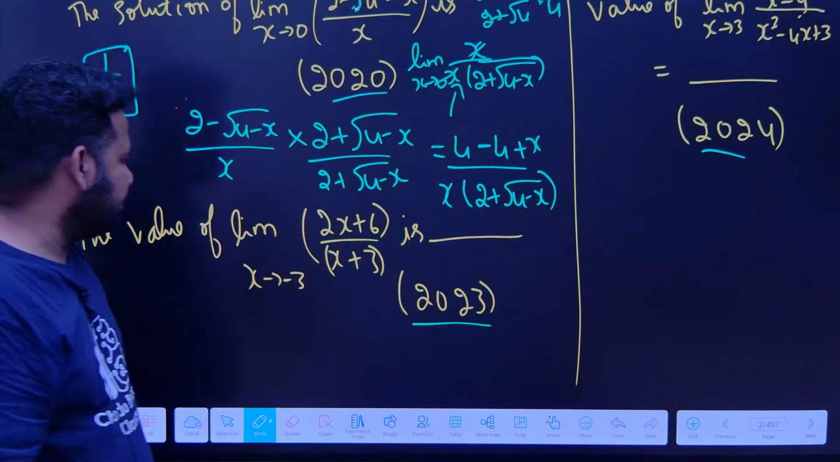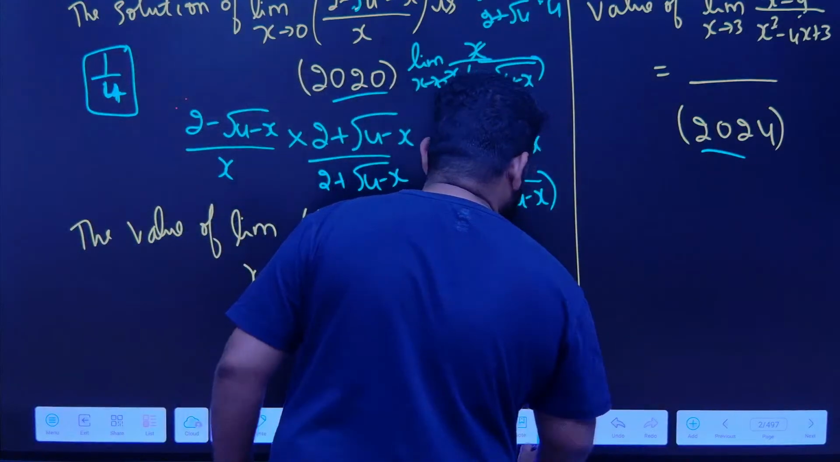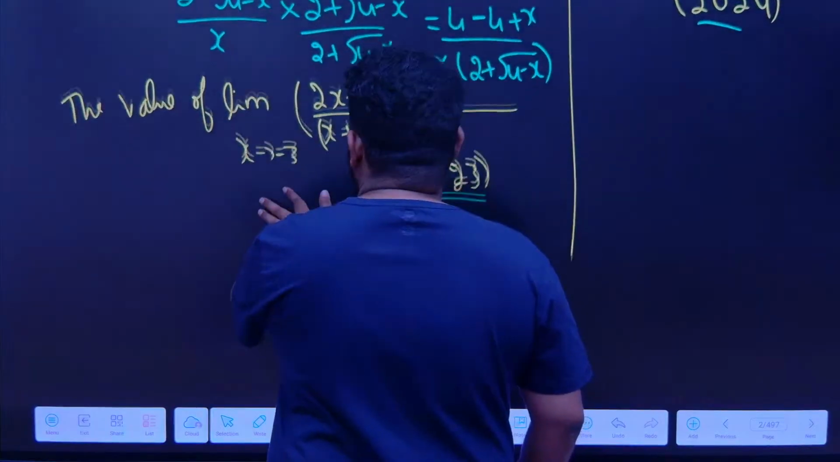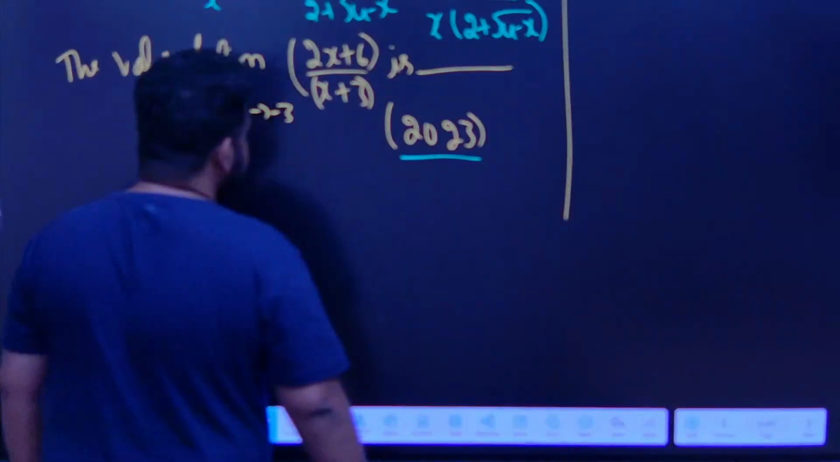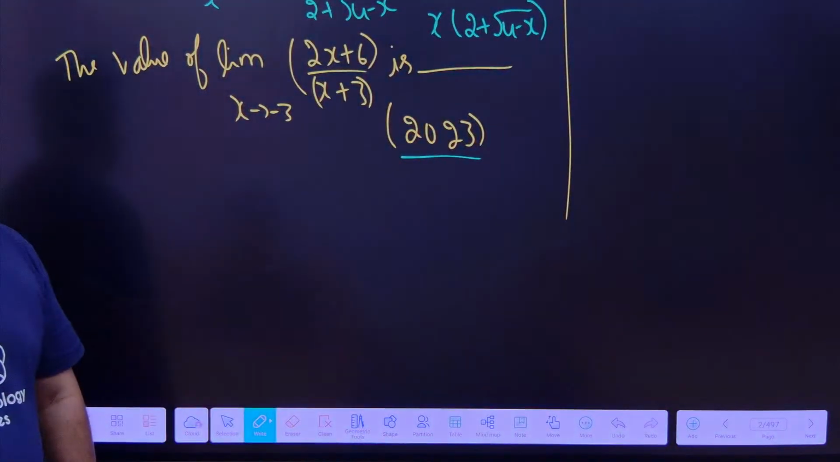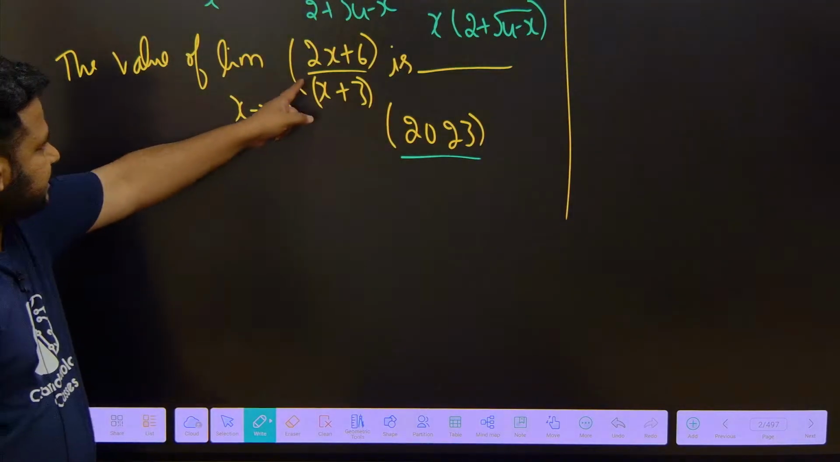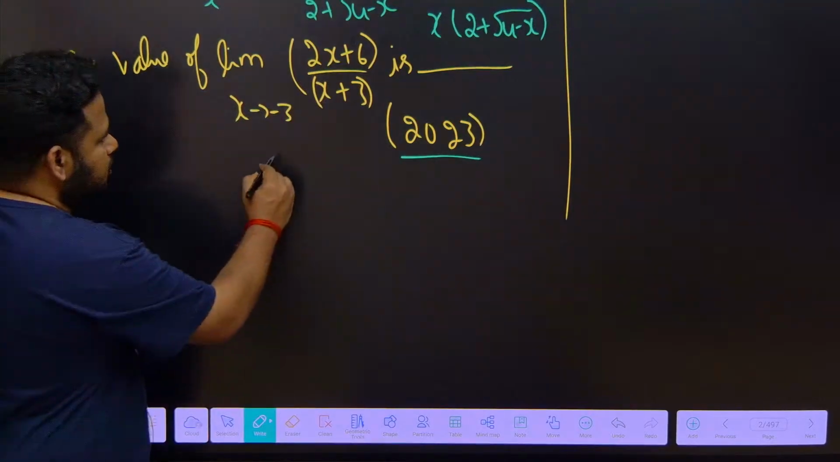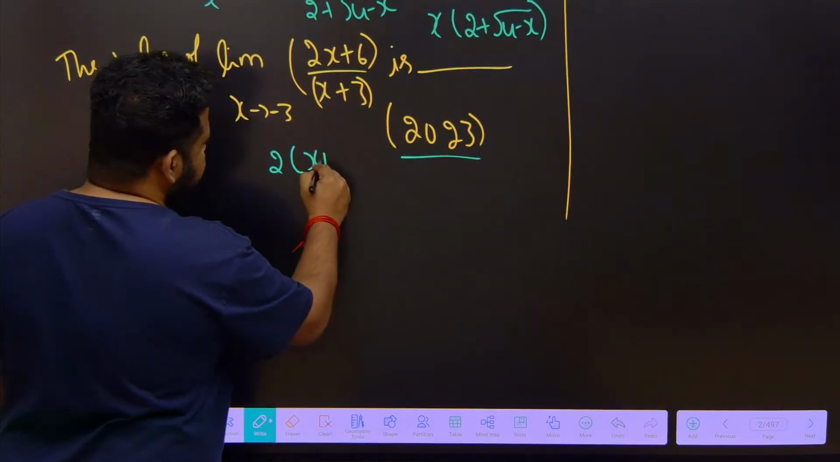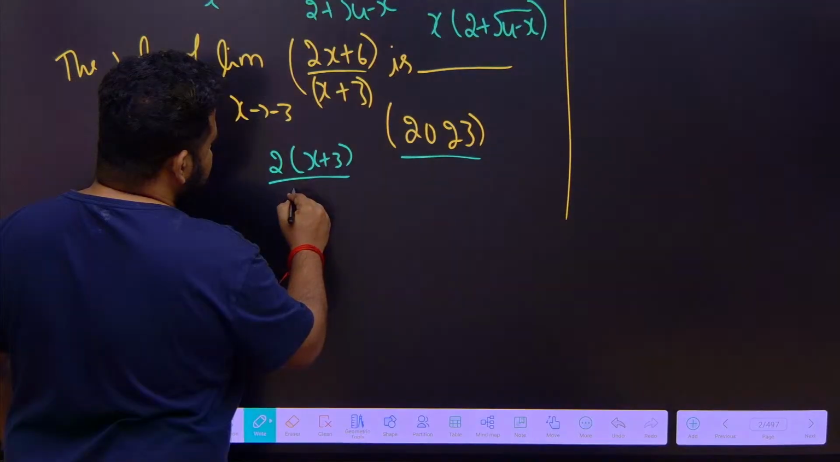The tree monkey property we have to do, we will do it. Now look at this very simple question from 2023. This is based on factorization: 2x plus 6 by x plus 3. I told you x minus a is a criminal, we have to eliminate that factor. So if I take 2 common here, what I will get? 2 into x plus 3 divided by x plus 3.